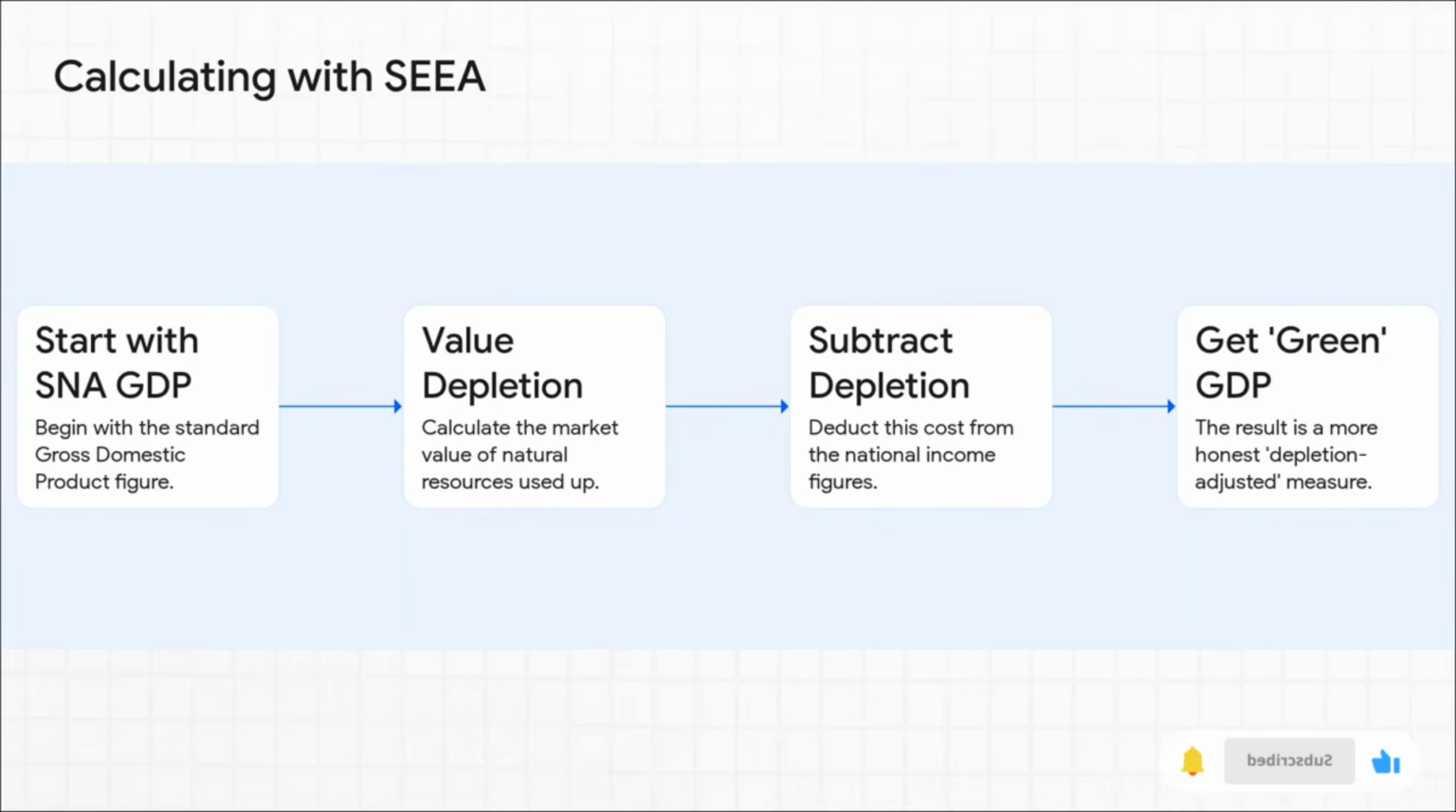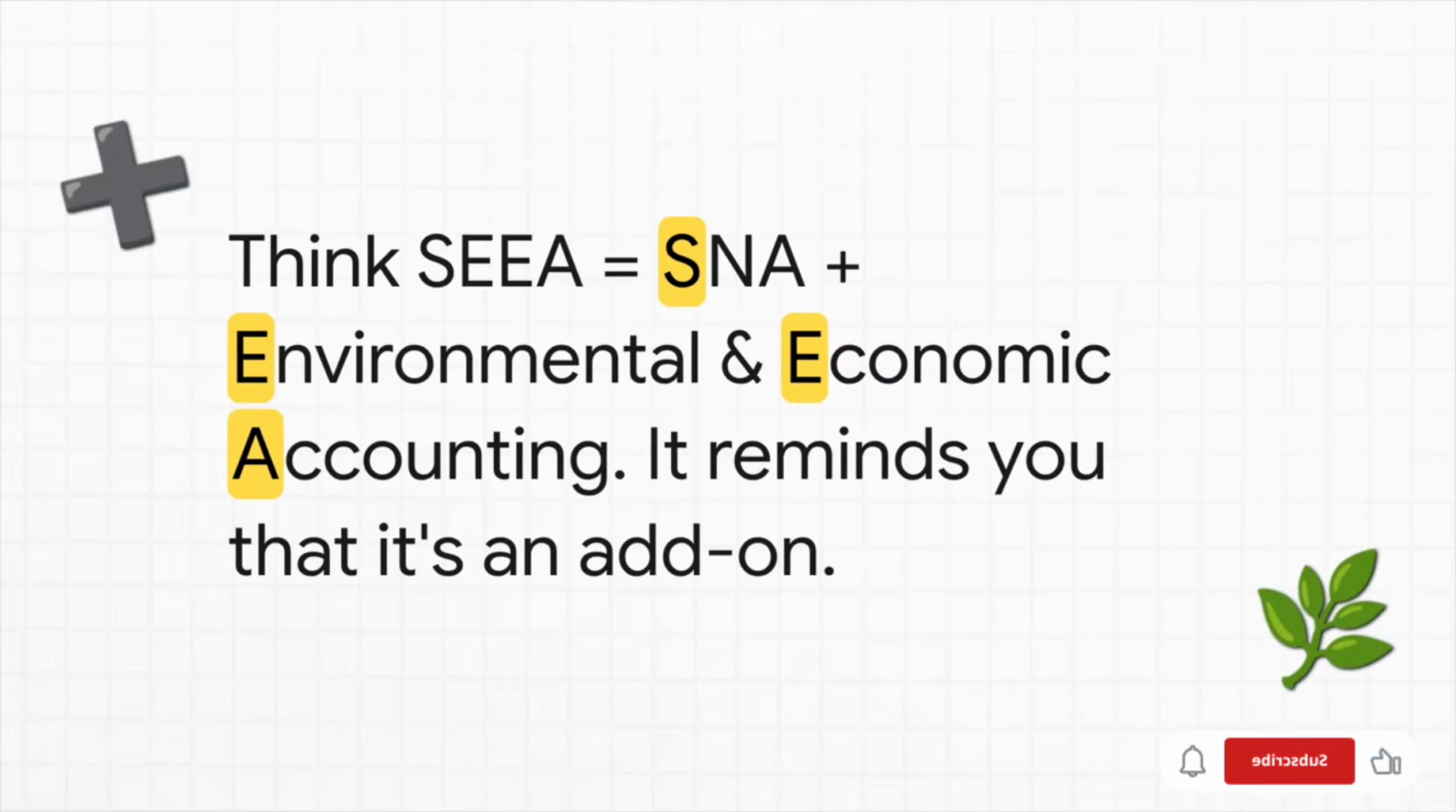Once you have that number, you just subtract it from the national income, and what you're left with is a greener and, let's be honest, a more truthful measure of how we're really doing. All right, time for your next mnemonic. For SEEA, just think SNA plus environmental and economic accounting. This really helps you remember that it's an add-on, it's not a whole new thing.